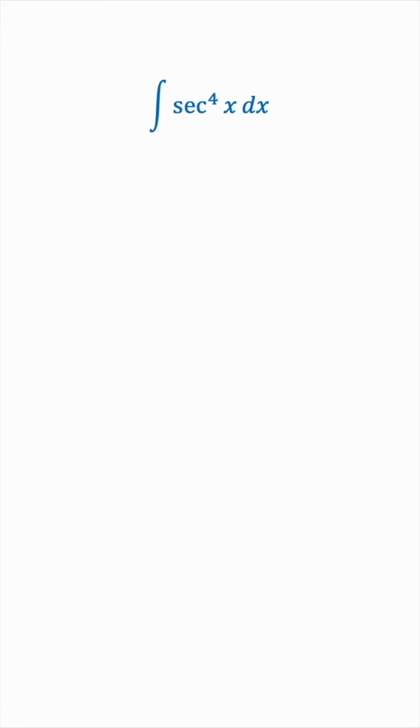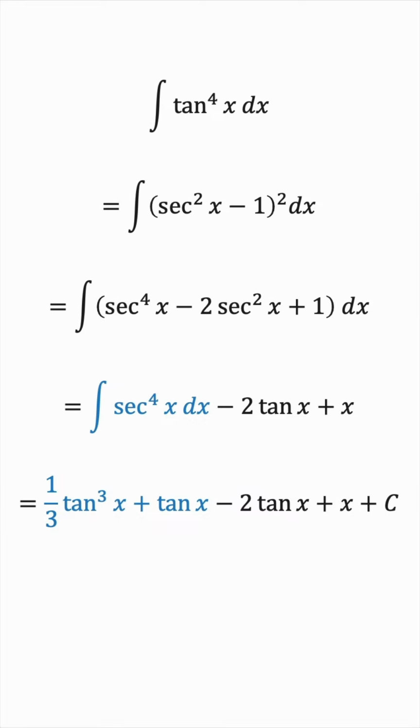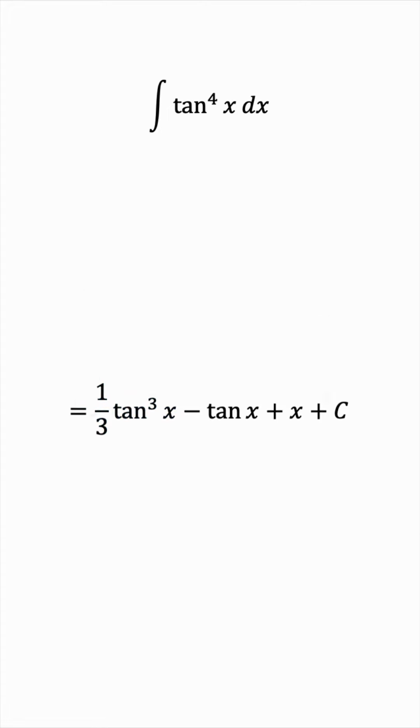The strategy was to decompose it into secant squared times secant squared, and then invoke that same property on one of the copies. With a simple substitution u equals tan x, it's very easy to see why the result is the following. If you'd like to see a more relaxed explanation, feel free to go back to the video of the integral of secant to the 4. If we replace the integral with this result, we'll see that we have tan x minus 2 tan x, so we can combine them into negative tan x. And that's it. This is the result.